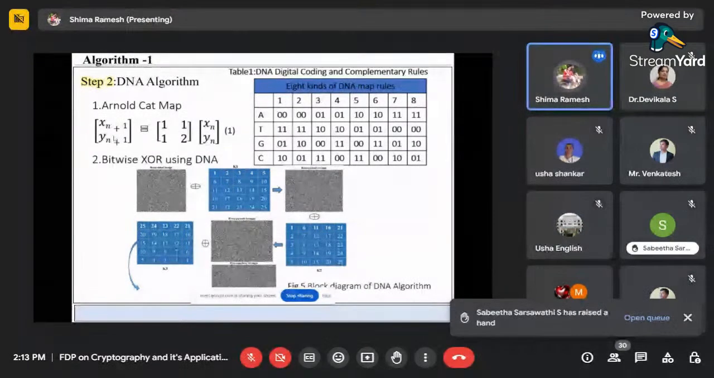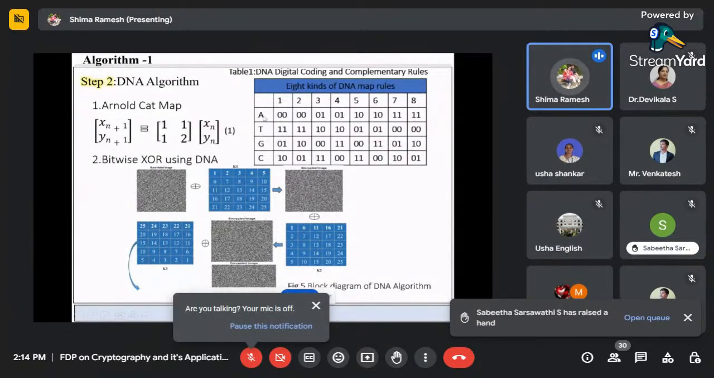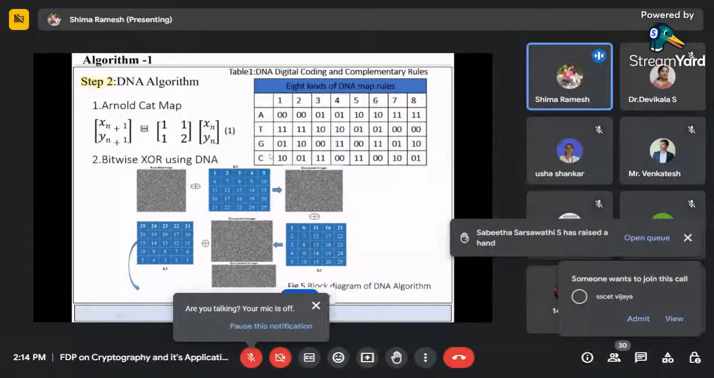Then the DNA algorithm. As I told you yesterday, I am using DNA digital coding technology. What is it? In DNA, we have four nitrogen bases: adenine, thymine, guanine, cytosine. Each nitrogen base is coded digitally, like 00, 01, 10, 11. Why is it known as a complementary rule? A and T are complements of each other: 00's complement is 11. G is 01, and its complement is 10. So A and T are complements, and G and C are complements of each other.